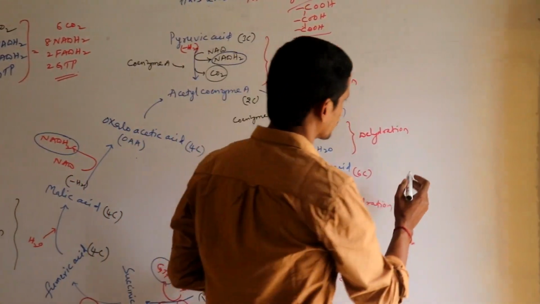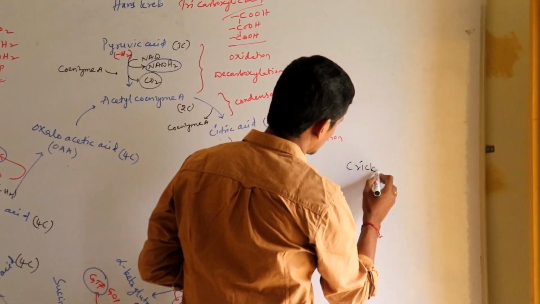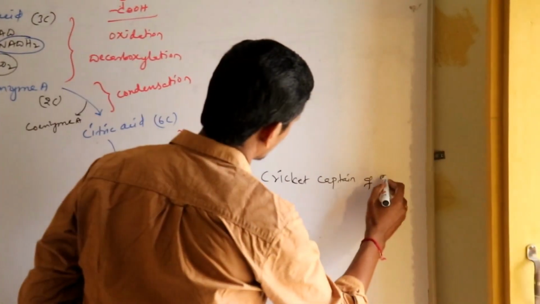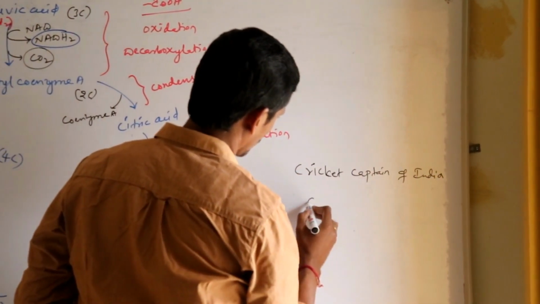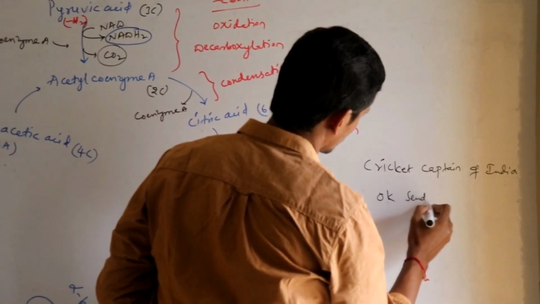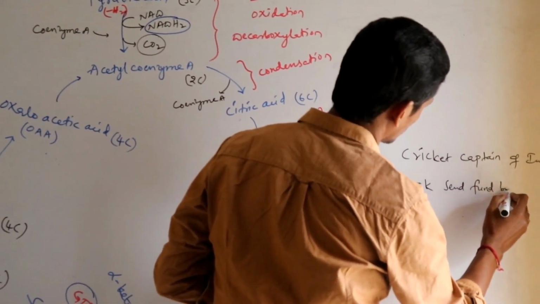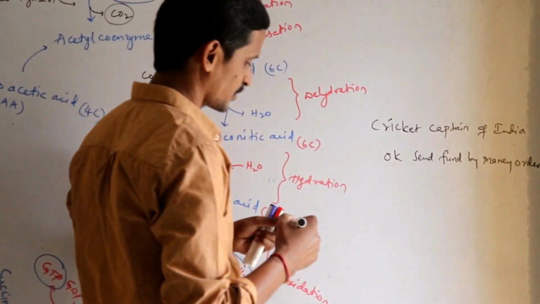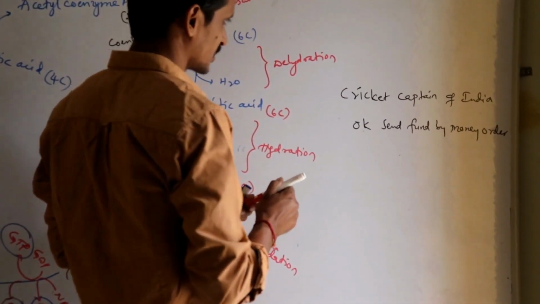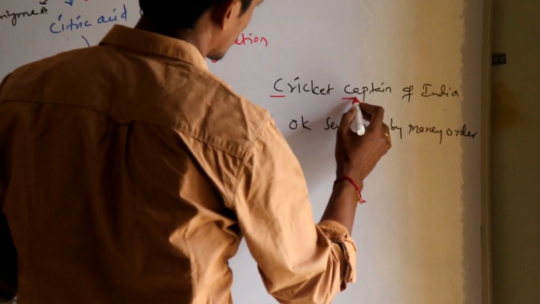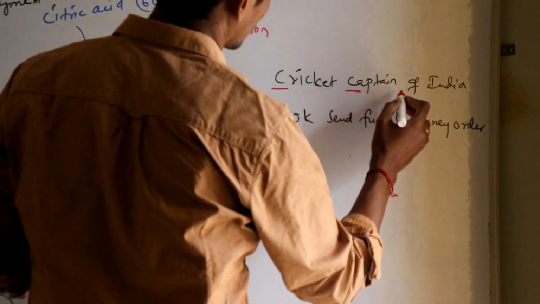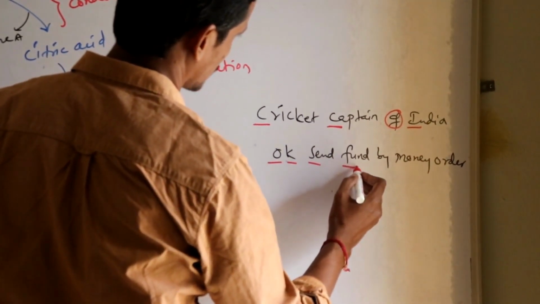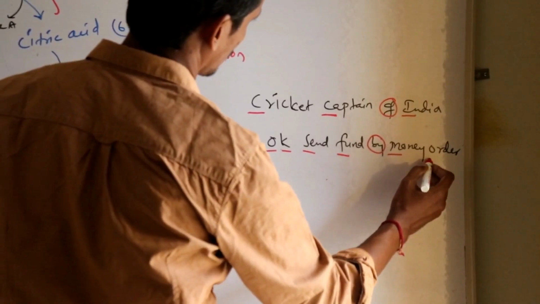That is: Cricket captain of India, send fund by money order. A small code to remember this. You need to consider the first letter of these terms. Cricket captain of is a helping word, I; send fund the helping word, money order.